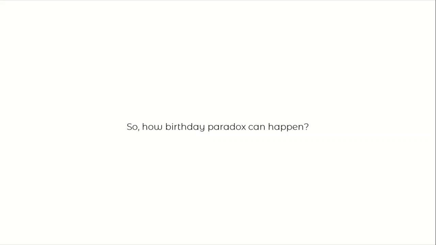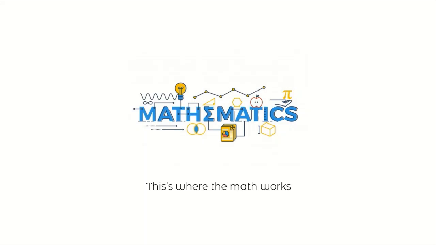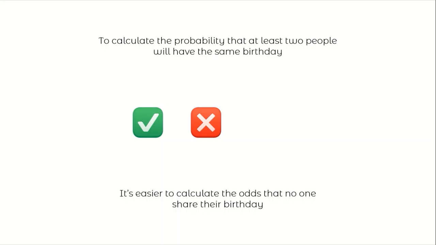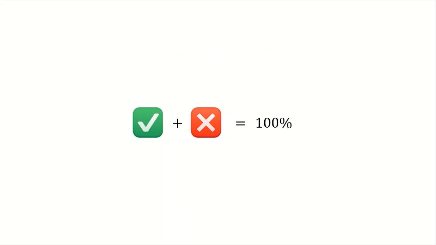So how can the birthday paradox happen? This is where the math works. To calculate the probability that at least two people will have the same birthday, it is easier to calculate the odds that no one shares their birthday, because the sum of these two probabilities is equal to 100%. It means the probability that at least two people have the same birthday is the difference of the odds subtracted from 100%.